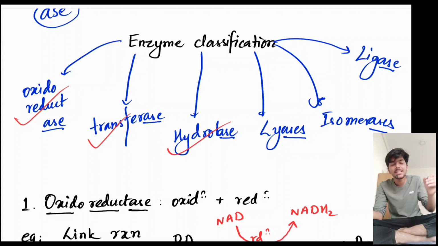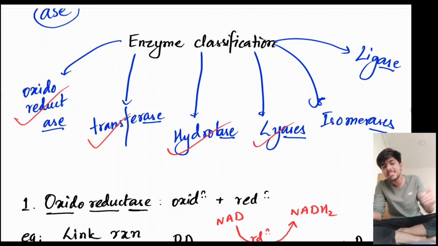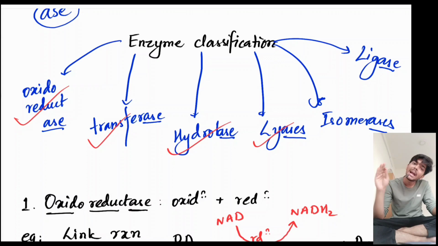Thirdly, we have hydrolase enzyme, which is responsible for catalyzing hydrolysis, that is cleavage of bond by the addition of water. This takes place throughout the process of digestion, where enzymes are responsible for hydrolyzing complex food molecules into smaller monomers. Then there's lyase enzyme, which is responsible for catalyzing lysis reactions other than hydrolysis. For example, aldolase is responsible for splitting of a 6-carbon molecule into 2 3-carbon molecules. Here no addition of water is taking place, still lysis is taking place.